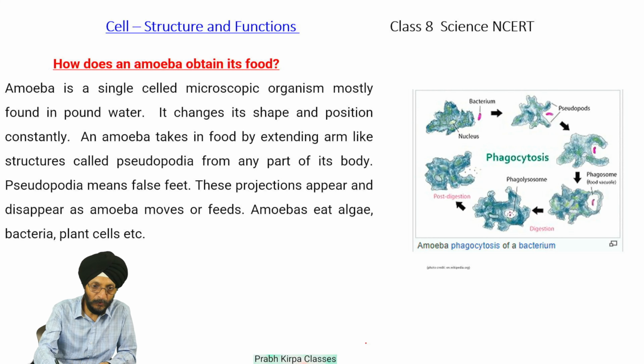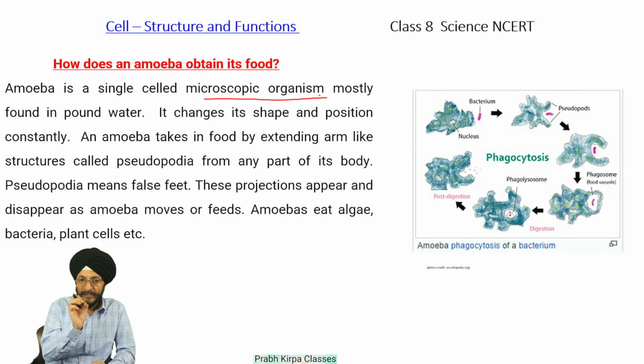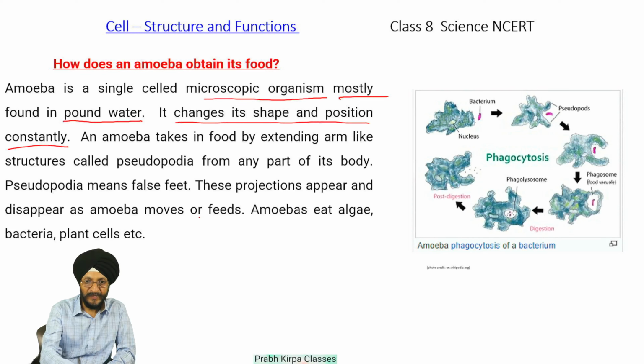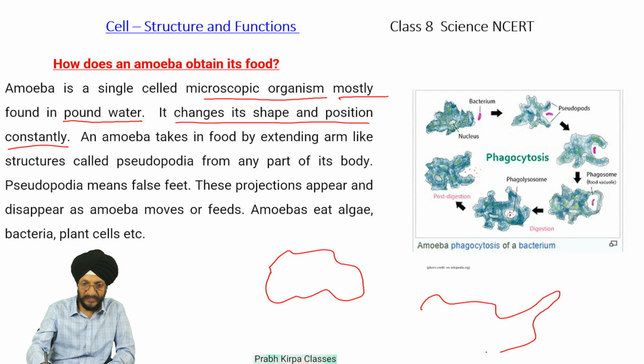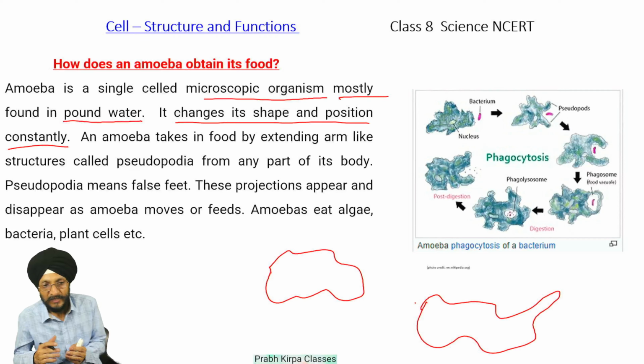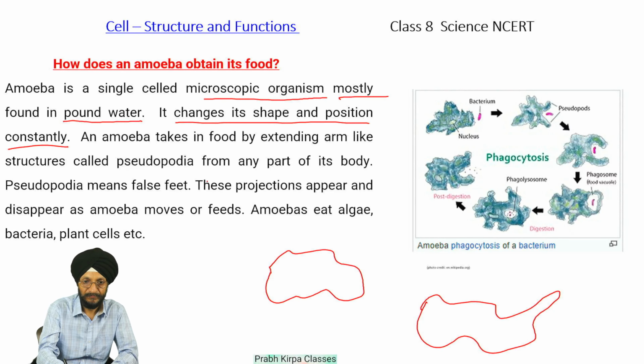Now, the question before us is, how does an amoeba obtain its food? Amoeba is a single-celled microscopic organism. Microscopic means that the organism can be seen only with the help of a microscope. This organism is mostly found in pond water. It changes its shape and position constantly. Sometimes its shape may be this, other time its shape may be this. It goes on changing its shape and position.